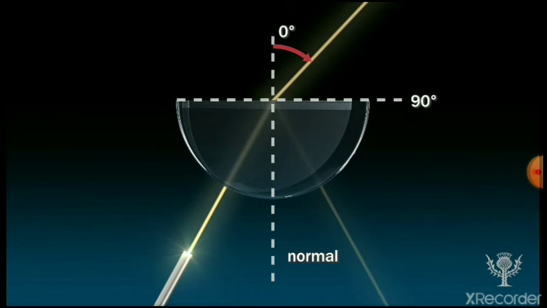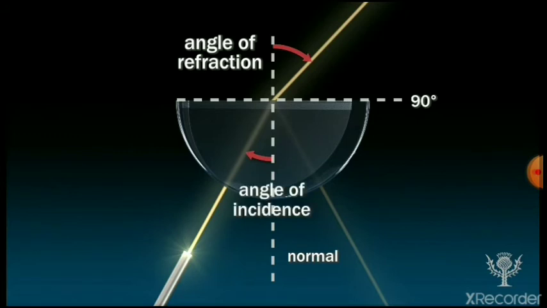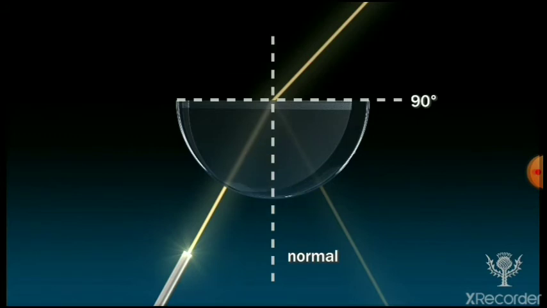Now it makes some refracting angle, the angle of refraction. There is another angle, this shaded reflection line, and this angle is equal to the angle of incidence. This is the angle of reflection.